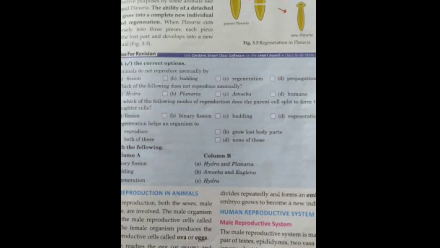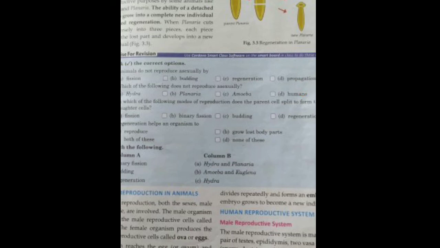Next is, which of the following does not reproduce asexually? Hydra, Planaria, amoeba and humans. Hydra, I told you, reproduces both by regeneration as well as by budding. Planaria reproduces by regeneration, amoeba by binary fission, and humans are not living organisms which reproduce asexually. They just reproduce by sexual reproduction. Is it clear?